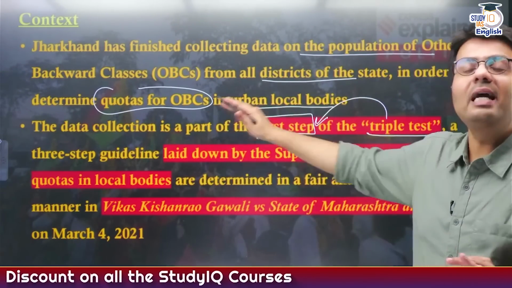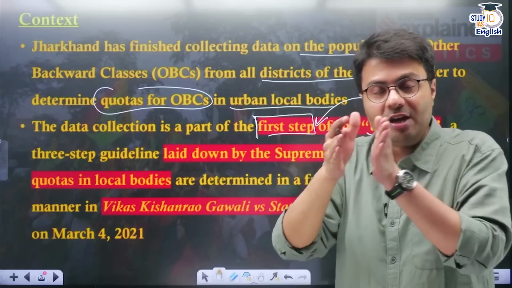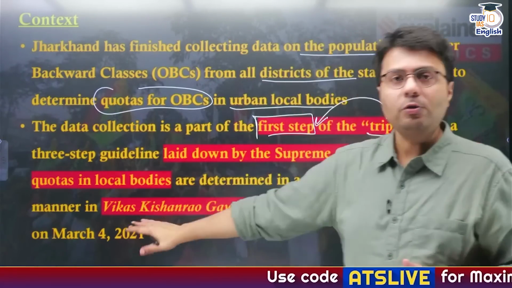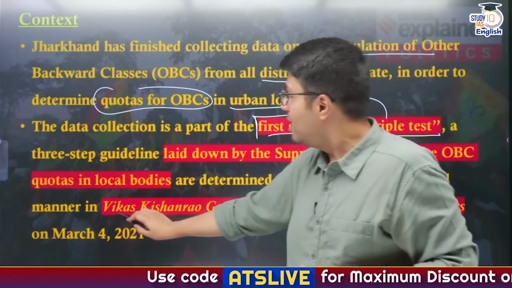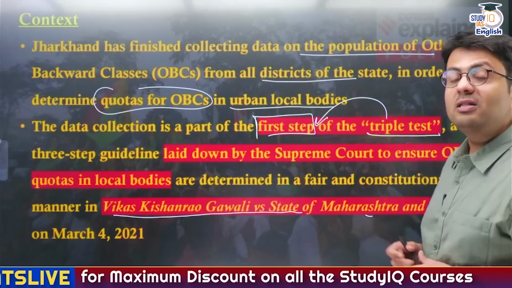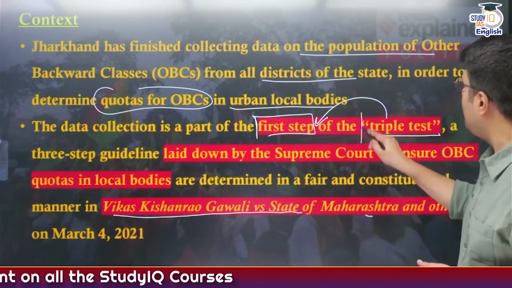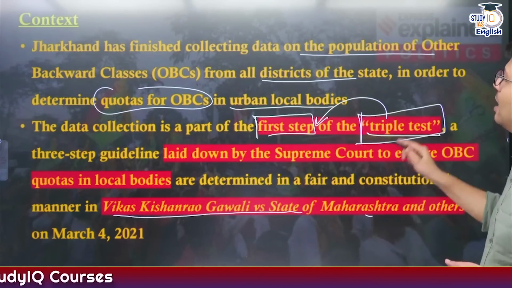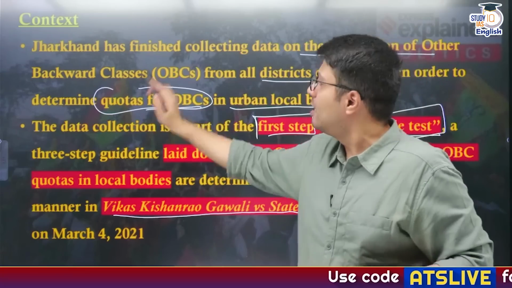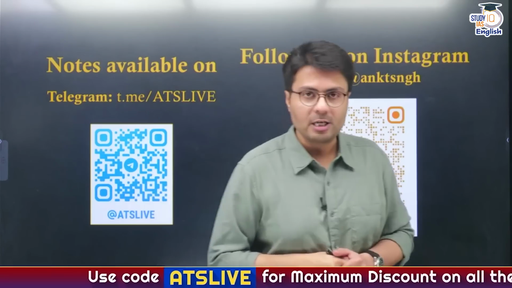And this was laid down by the Supreme Court in different cases. First is what was laid down in the K. Krishnamurthy versus Union of India case of 2010. Later on, it was also reiterated by the Supreme Court of India in the Vikas Kishanrao Gawali versus State of Maharashtra and others case in 2021. So in our today's discussion, we'll be understanding what this triple test is all about, and how the government needs to follow this triple test in order to provide quotas and reservations to OBCs in the election of local bodies.